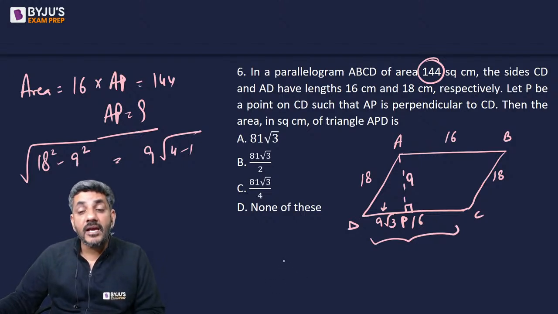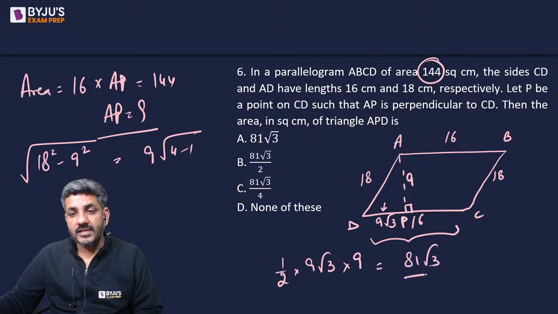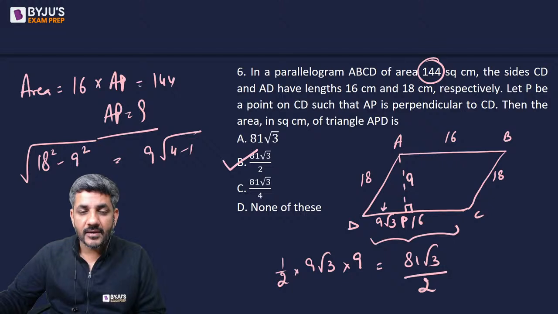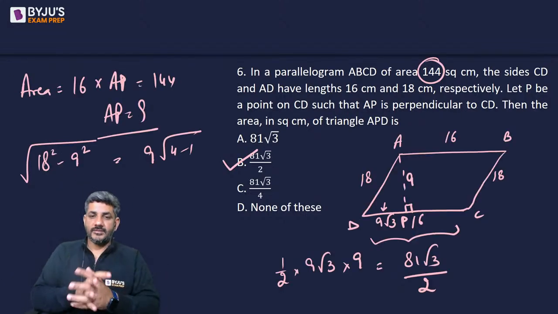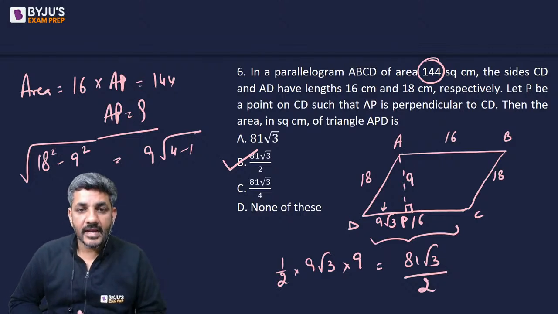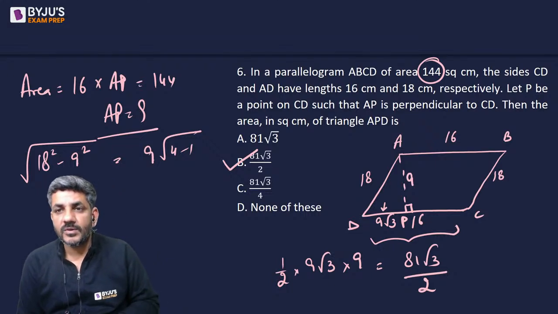And what is the area of triangle APD? It is half of base into perpendicular. So my answer is 81 root 3 divided by 2. B option is the correct answer for this question. The right answer for the question is option B, that is 81 root 3 divided by 2. That is the correct answer for question number 6 now.